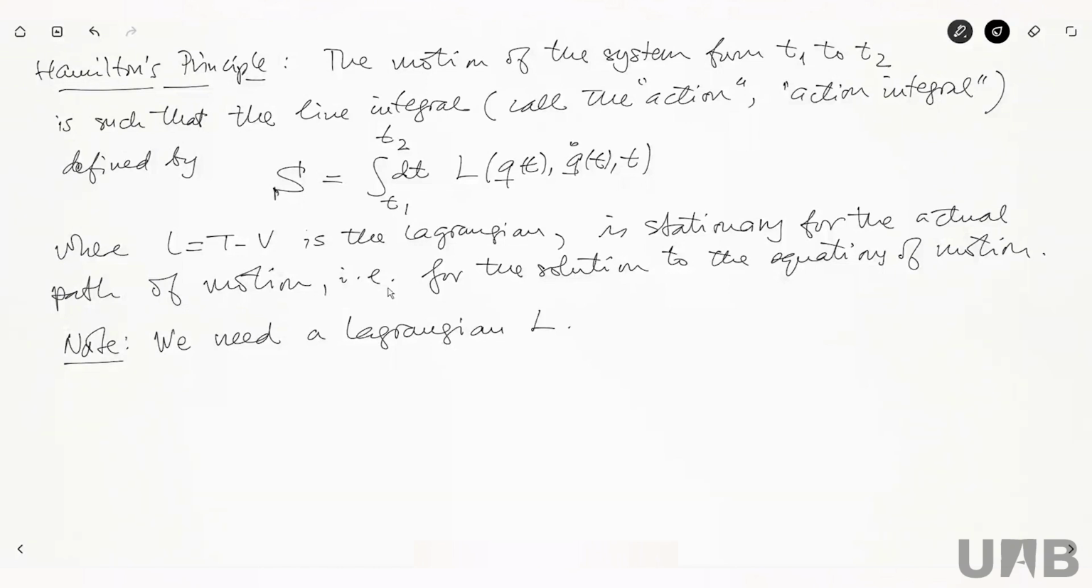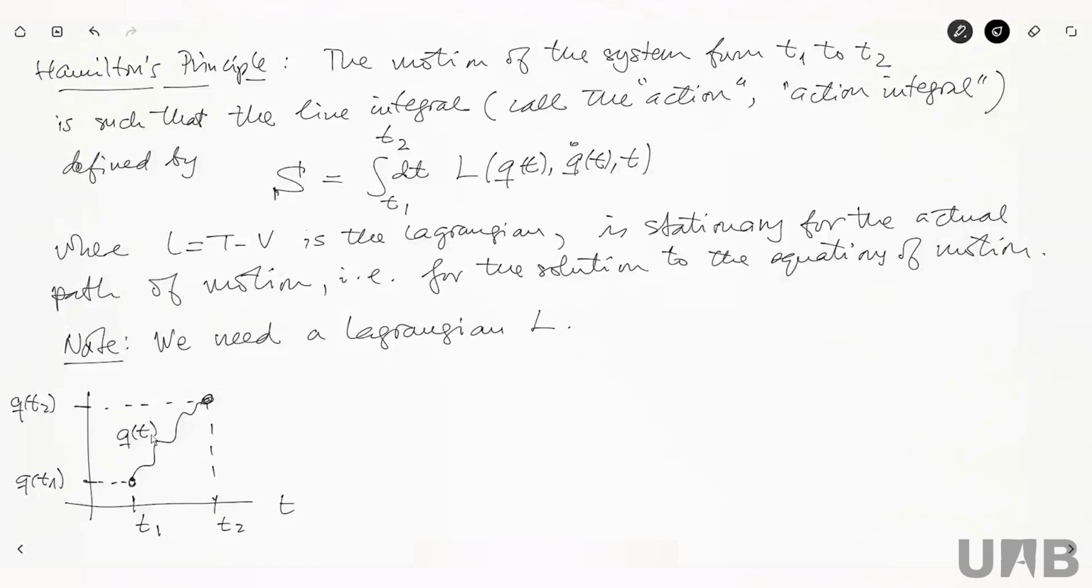So let's see what this tells us. Okay, so now the situation is that, let's imagine that we have only one variable q. So we're going from T1 to T2. At T1, the system is in position q(T1), and at T2, the system is in position q(T2). And now we want to know which is the path q of t, which makes S stationary.